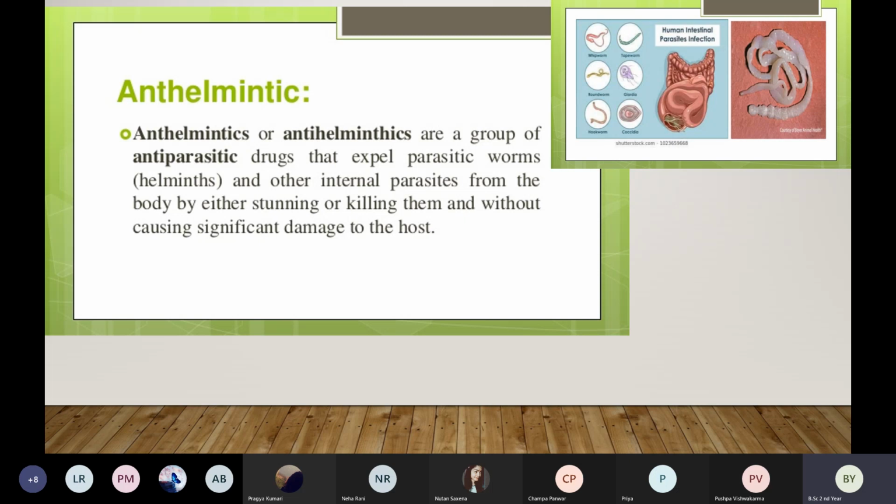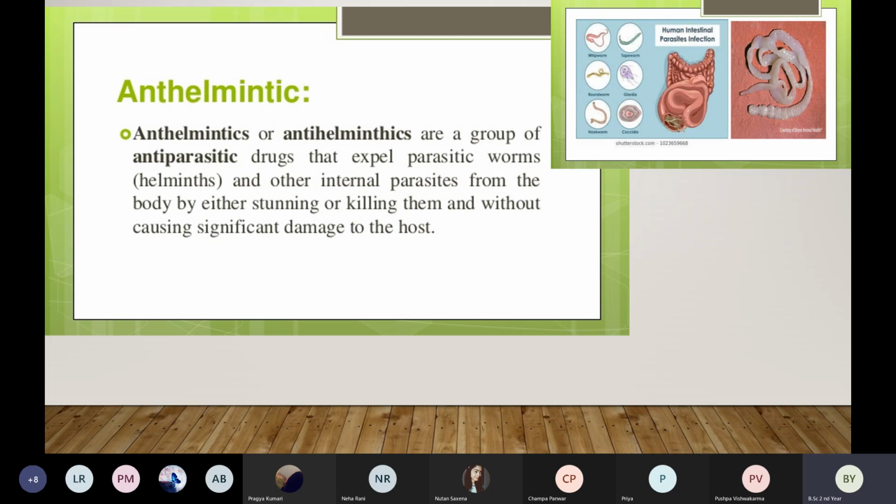And also anti-helminthics can destroy the worms. Okay, so these are called anti-helminthics. So you can see in this picture, there are so many types of worms. And also if there are worms in our organs, they will destroy the tissues. The organs will not function.